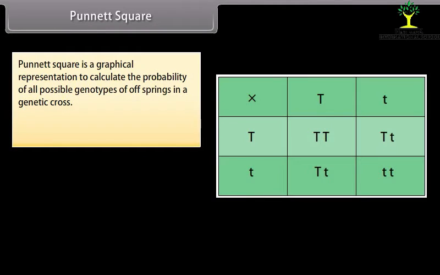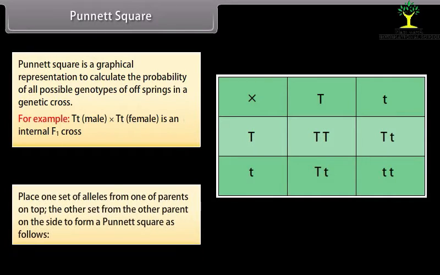Punnett square. Punnett square is a graphical representation to calculate the probability of all possible genotypes of offsprings in a genetic cross. For example, Tt male cross Tt female is an F1 internal cross. Place one set of alleles from one parent on top, the other set from the other parent on the side to form a Punnett square as follows.